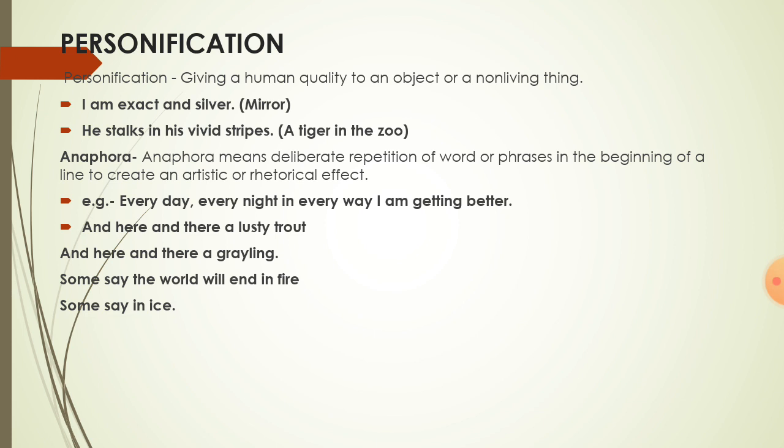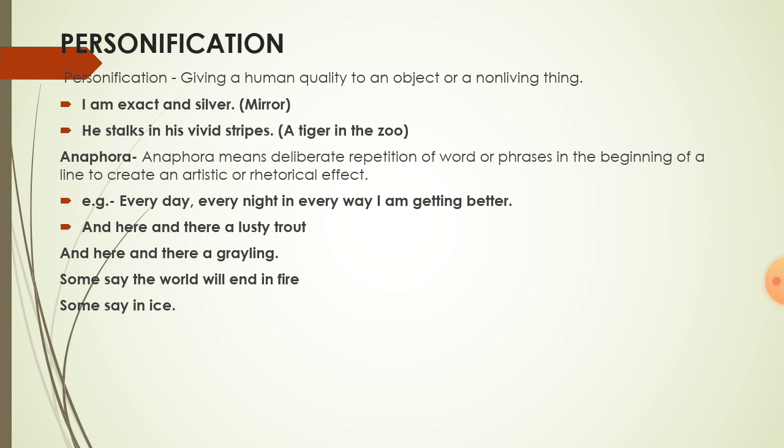Next poetic device is anaphora. Anaphora means deliberate repetition of word or phrases in the beginning of a line to create an artistic or rhetorical effect. And why there is deliberate repetition? Because the poet wants to create a beautiful effect.